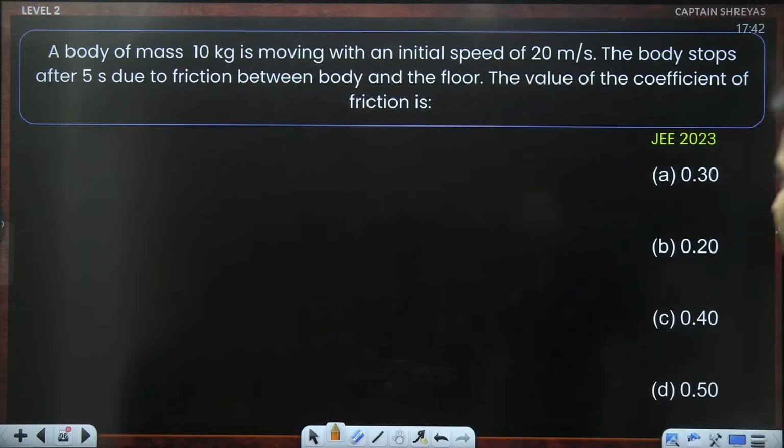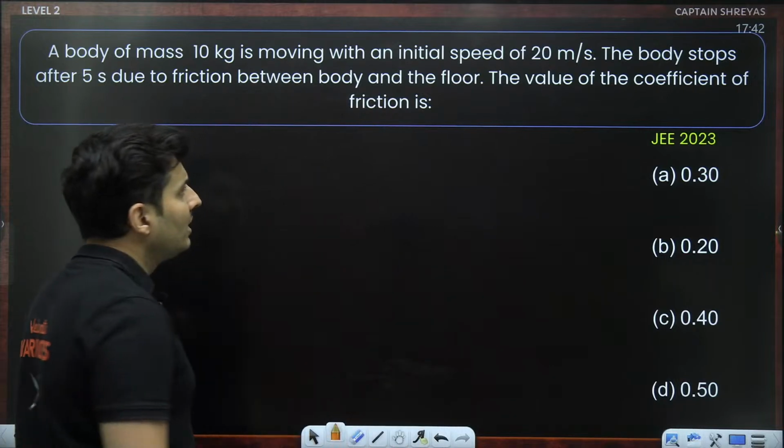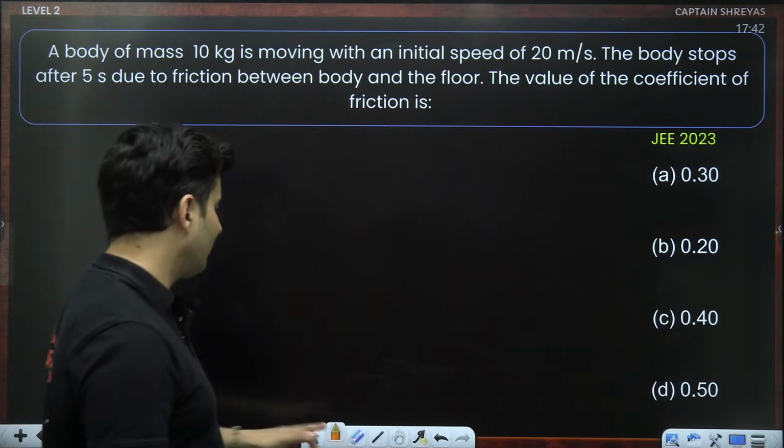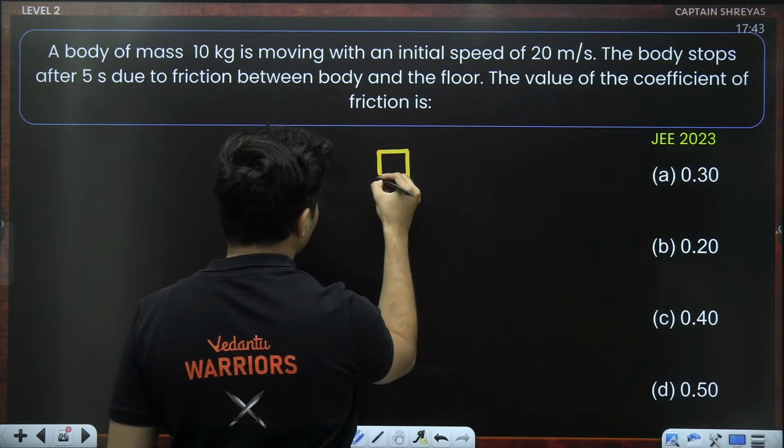There is a body of mass 10 kg moving with an initial speed of 20. The body stops after 5 seconds due to friction. The value of the coefficient... Coefficient is not given. They have asked what is the coefficient. So this was asked in JEE 2023.